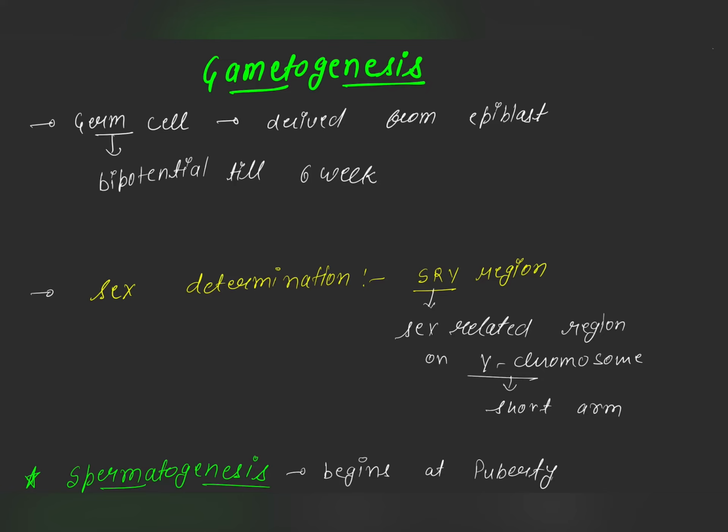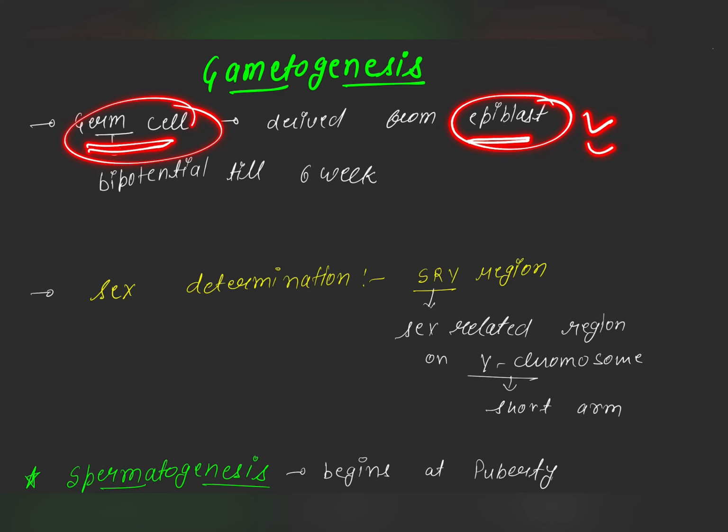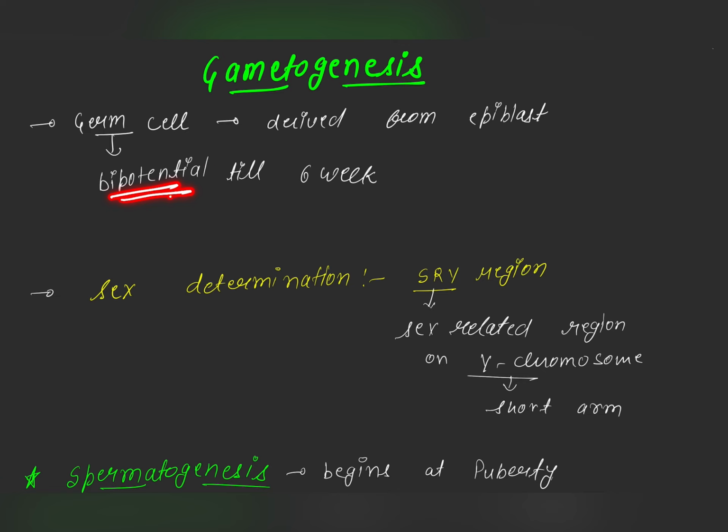Hey guys, in this video we will discuss gametogenesis. Gametogenesis is the process by which gametes or germ cells are produced in any organism. Germ cells are derived from the epiblast and are bipotential till 6 weeks of life.